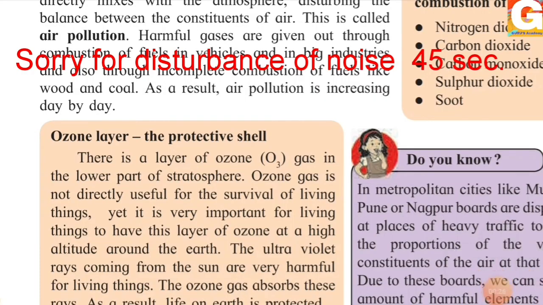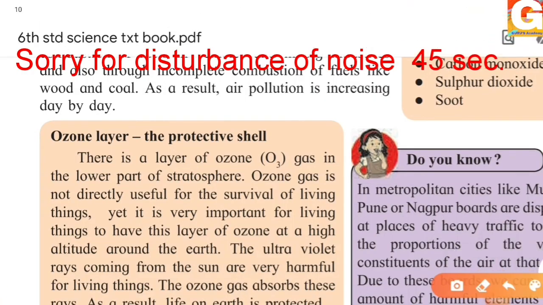As we have seen in our diagram, that layer of ozone gas is the lower part of the stratosphere. It is not directly useful for survival of living things, but yet it is very important for living things to have this layer of ozone at high altitude around the earth.